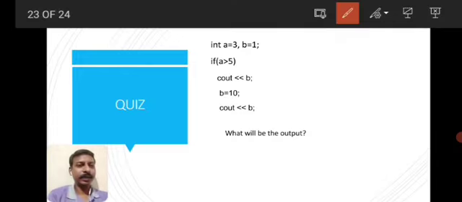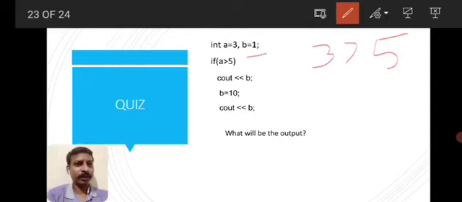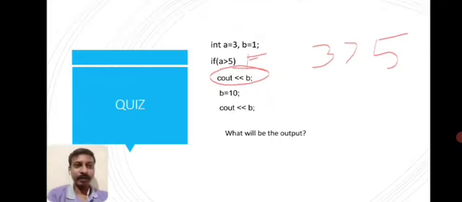Okay, we will check it. A greater than 5, A is 3. 3 greater than 5, it is false. So it will not execute cout B. It will execute only that statement because there are no curly braces.